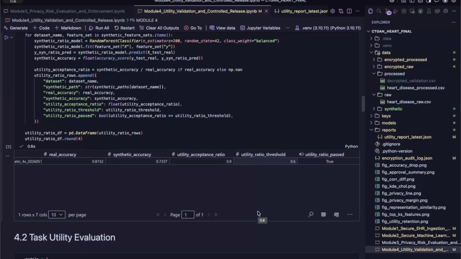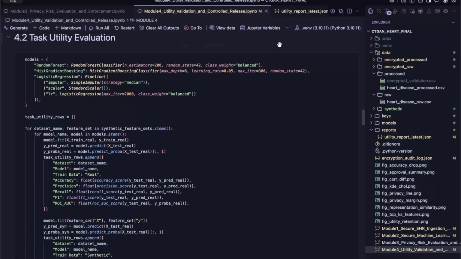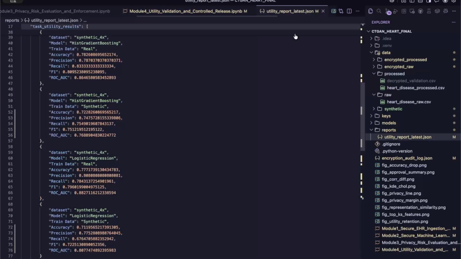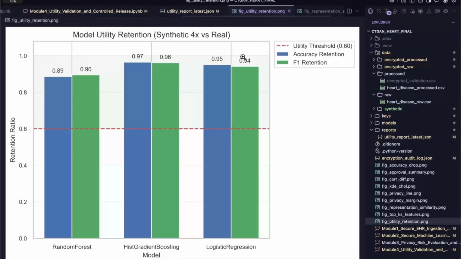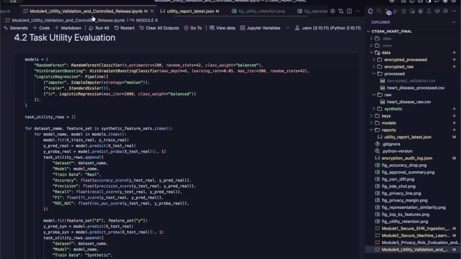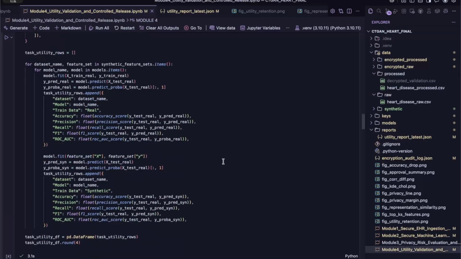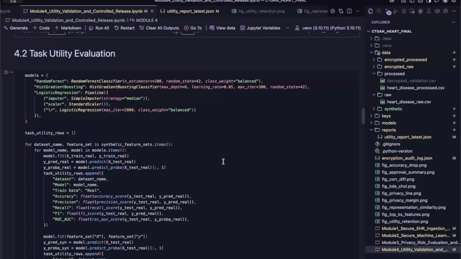The evaluation results show that models trained on synthetic data achieve performance levels that remain very close to models trained on real healthcare records. Metrics such as accuracy, precision, recall, and F1 score demonstrate strong retention of predictive capability across all three synthetic datasets.